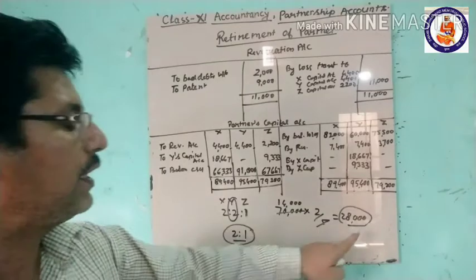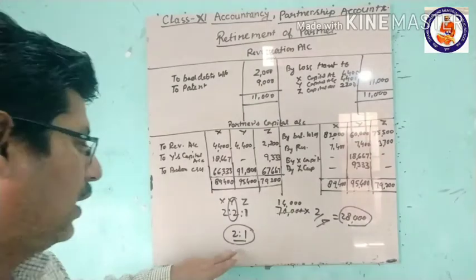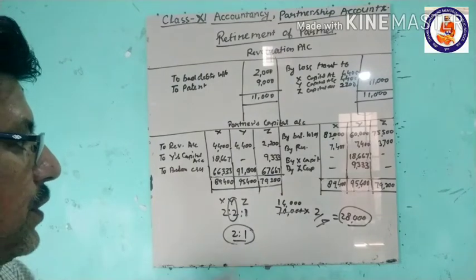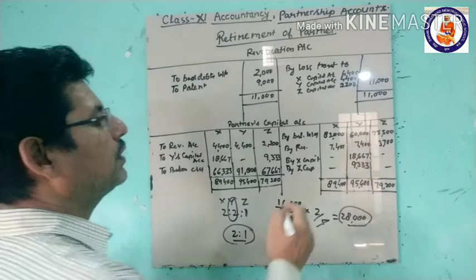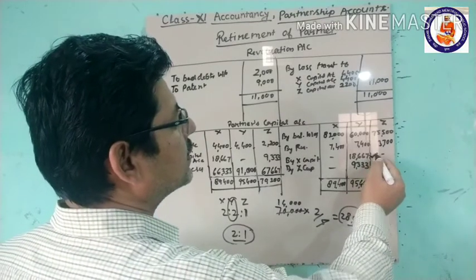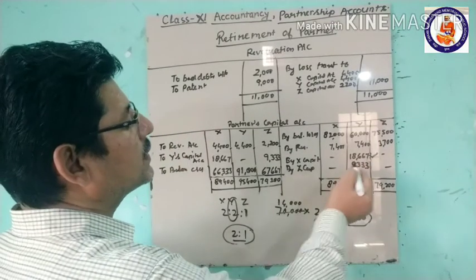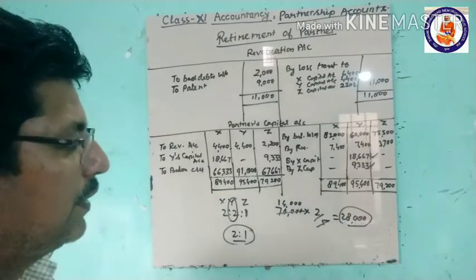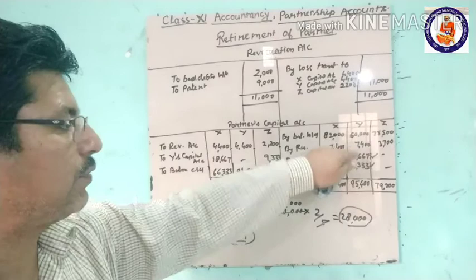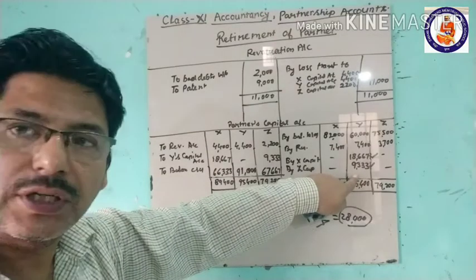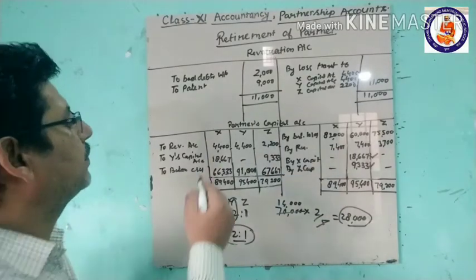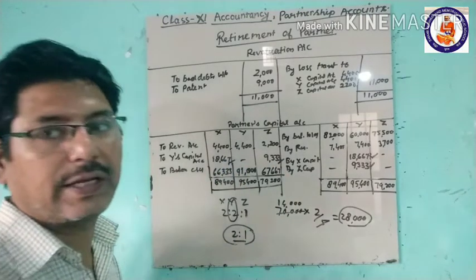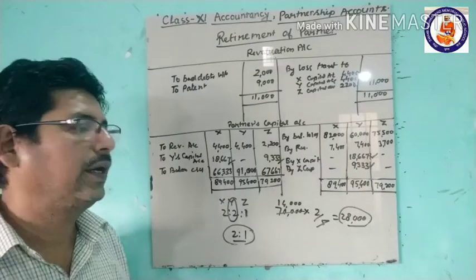So 28,000 will be borne by them in the 2:1 ratio. So it comes to 18,667 borne by X, and 9,333 borne by Z. So here it is credited in Y's account, and debited here in X's capital account, 18,667, and this is Z's capital account, 9,333. Now this is done.